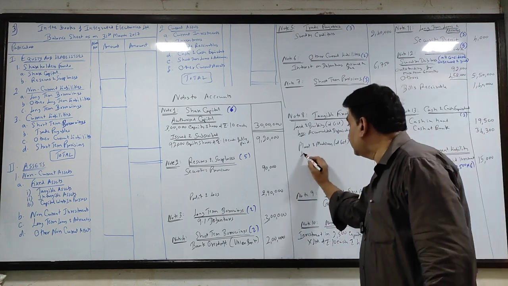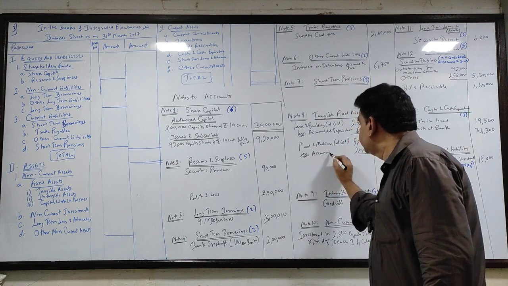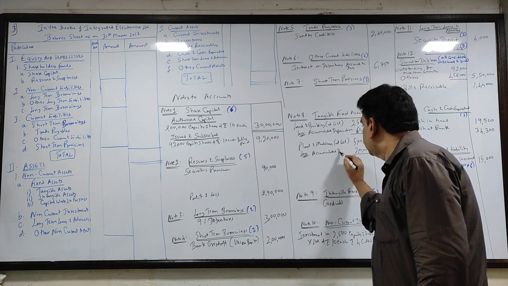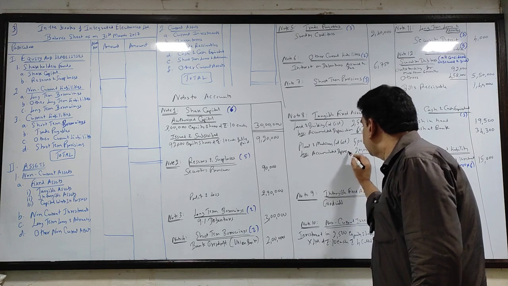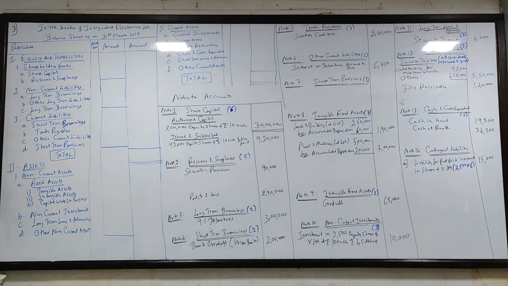So again the same thing. Accumulated depreciation, that is 2 lakhs. Clear, guys?